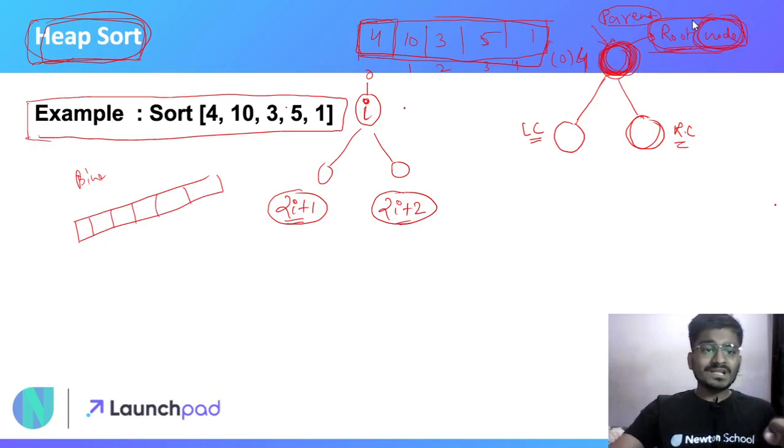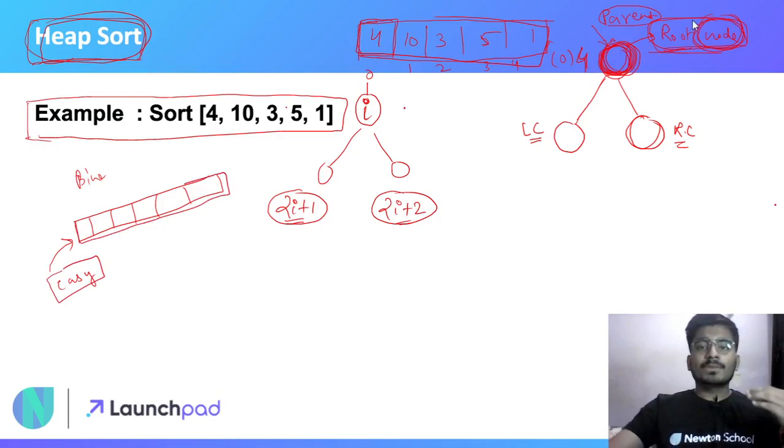We can also build it using some data structure, for example a struct, but since we can do it in an easy way, making a binary heap using an array is the easy way, because a binary heap is always complete.